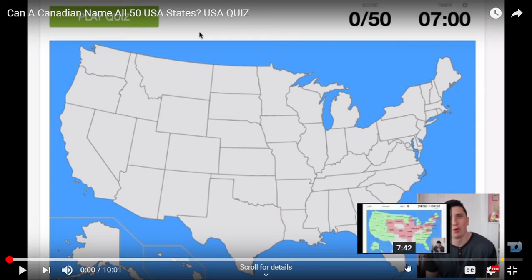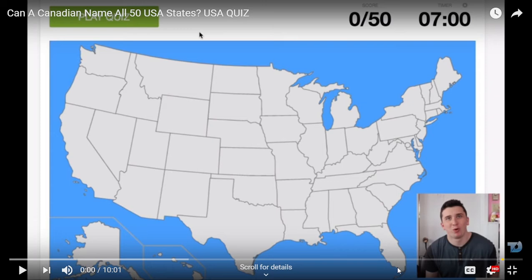Next, we have Florida. This one is Florida, the state which has the longest coastline, the Sunshine State, where we can find Orlando, the Disney World in Orlando, and Miami, or Miami Beach, Florida.